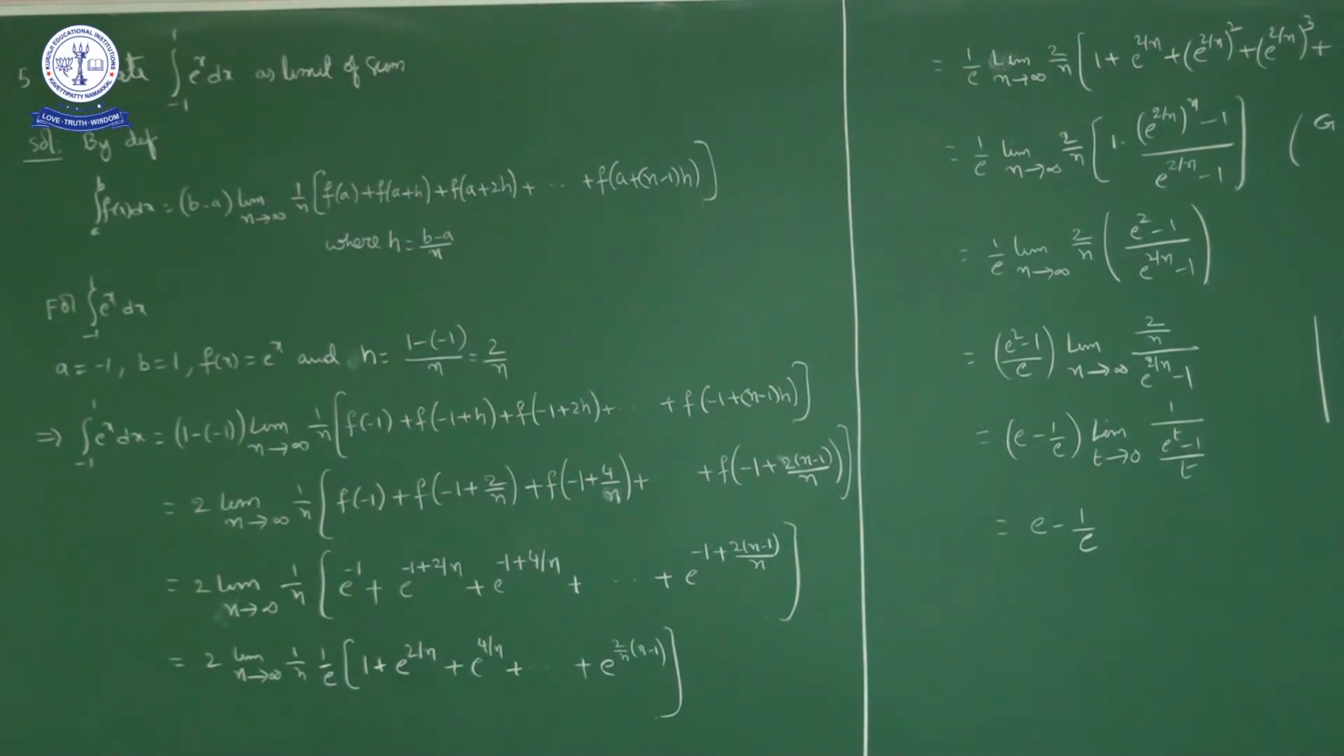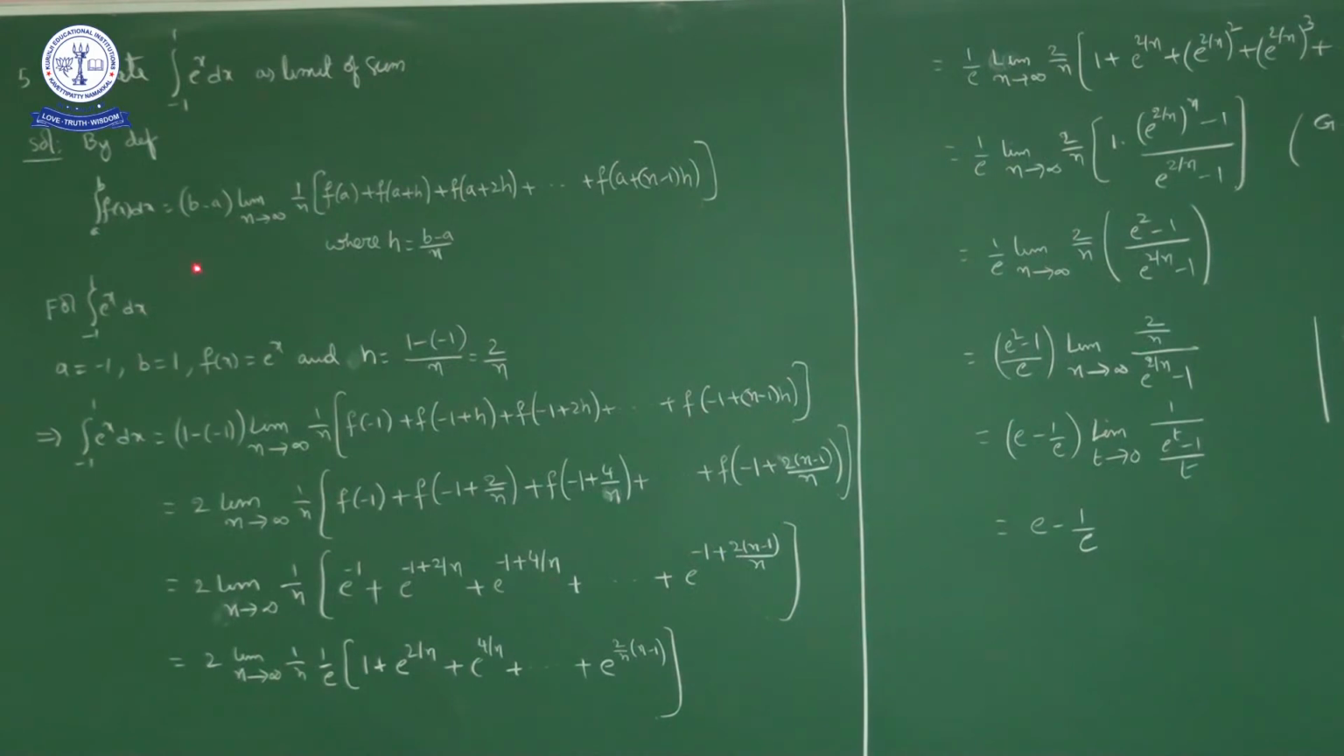Now for this question, integral -1 to 1 e power x dx, what is the lower limit? -1. So a is equal to -1. What is the upper limit? +1. So b is equal to +1. What is the function? f of x equal to e power x. And what is h? h is equal to b minus a upon n, so 1 minus -1 by n, nothing but 2 by n.